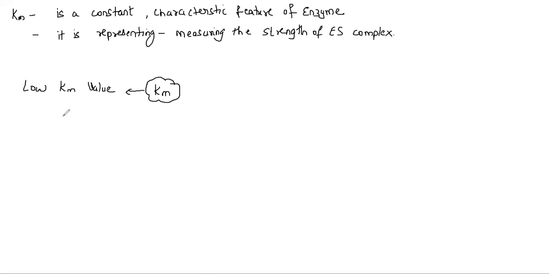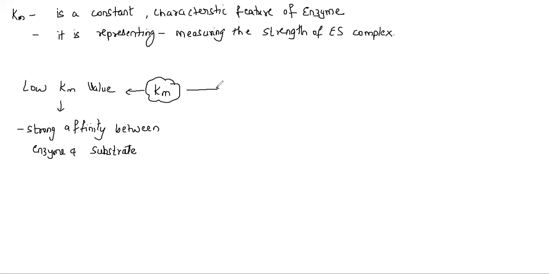Strong affinity between enzyme and substrate.